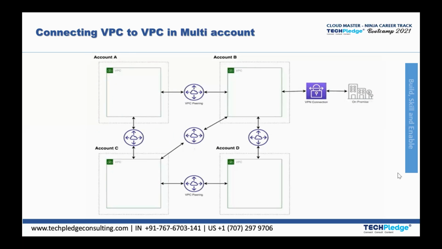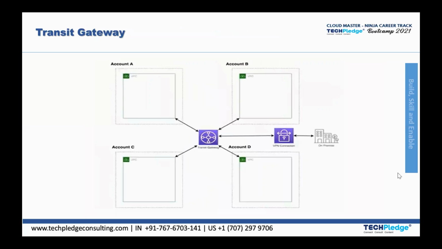Now, what is the solution for that? If it is my requirement to connect VPCs in multiple accounts, then I will not be able to use VPC peering. So what is the solution? Let us move on to our next slide. The next slide says that there is one service called Transit Gateway.